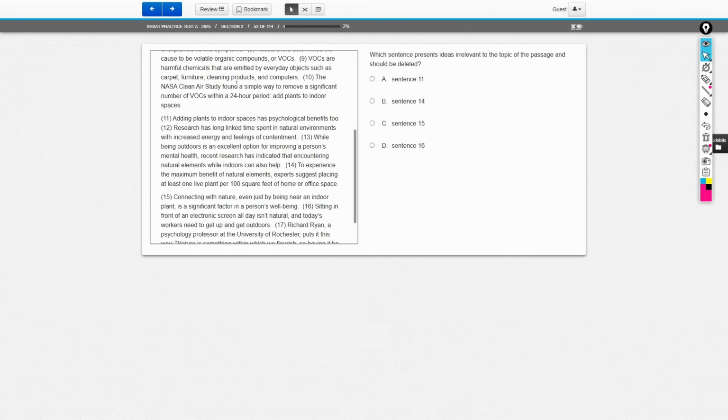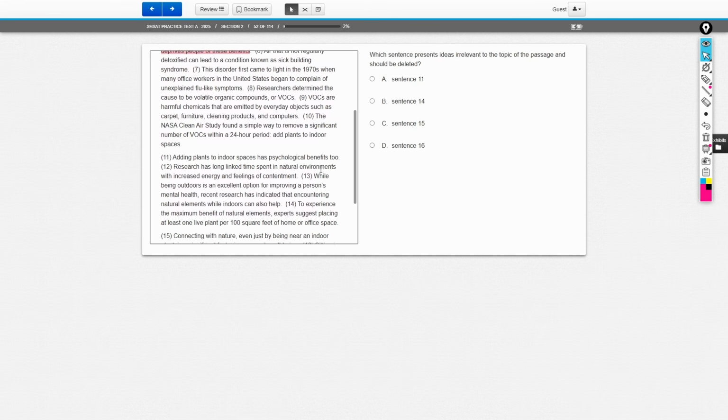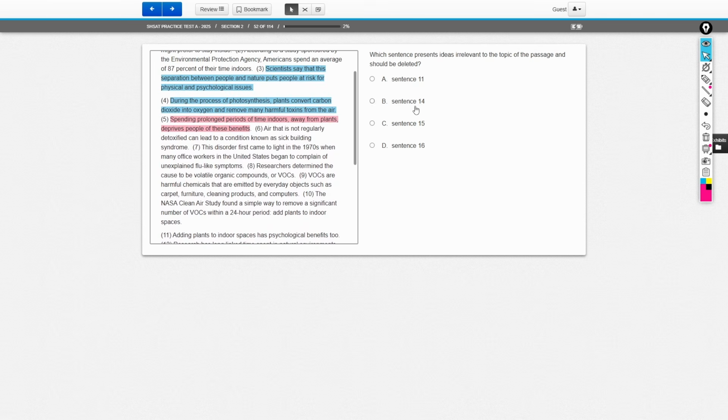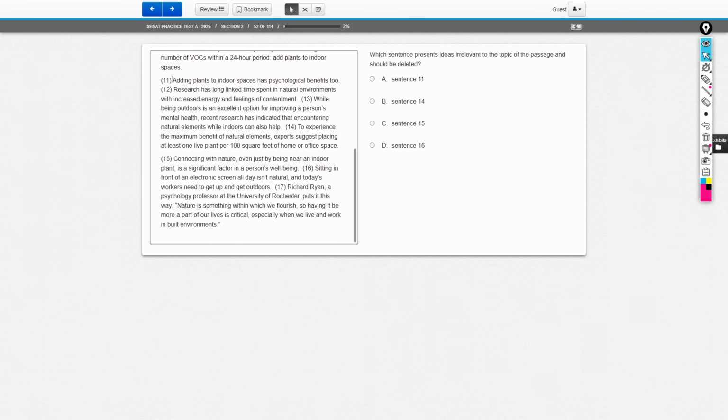All right, next. This asks us which sentence presents ideas irrelevant to the topic of the passage and should be deleted. So we're looking for sentences that do not belong. The first sentence that they say does not belong is sentence 11. It says that adding plants to indoor spaces has psychological benefits too.